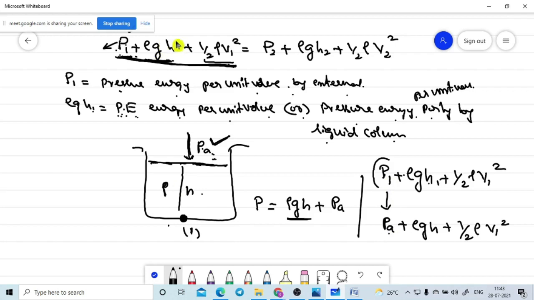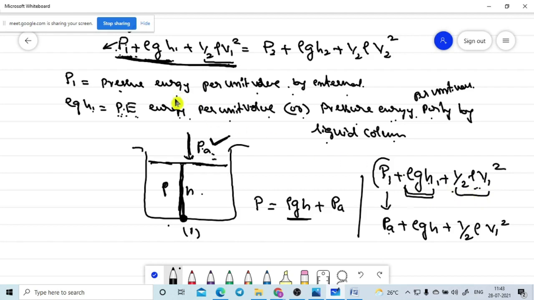But rho gH1 is nothing but potential energy or pressure energy per unit volume of the liquid column. How much pressure the liquid column has, you need to substitute. This is the rho gH term. After that, half rho v square means the kinetic energy per unit volume.